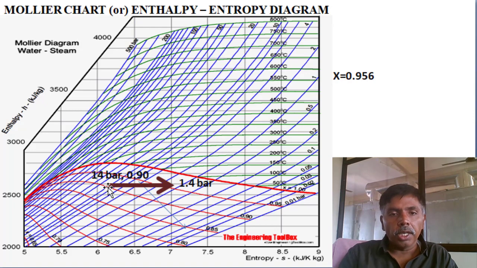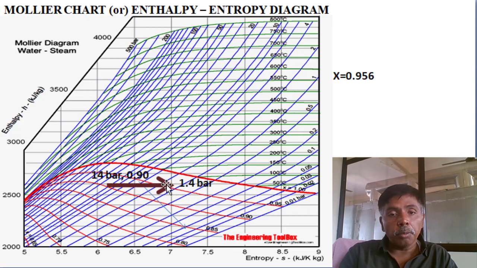See, mark the initial condition, 14 bar pressure. This is the 20 bar pressure line, so somewhere below it is 14 bar pressure and 0.9 dryness fraction. This is the dryness fraction, 0.9. What is the condition? Throttling means isoenthalpic. The y-axis is the enthalpy axis, so I am moving horizontally, not changing enthalpy.